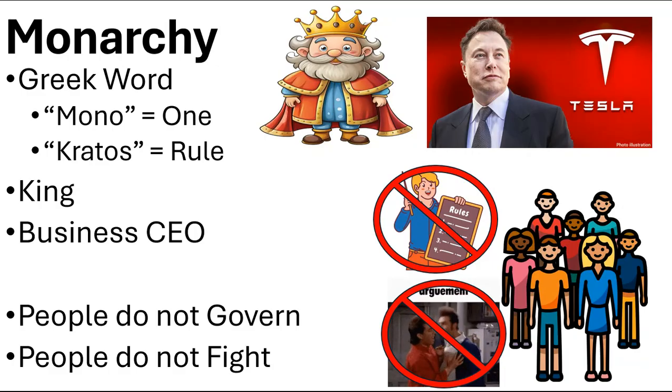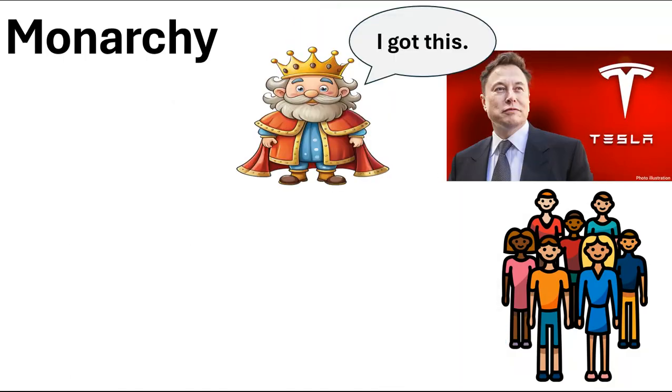Wait a second, we're not going to fight with each other? I don't have to fight with my neighbor? We're not flaming each other on social media? Not in a monarchy, because most of the stuff that you fight about is the decisions and directions of the country, and in a monarchy, you don't get to make those decisions. You don't have any say in that. And if you have no say, and you don't vote, then you don't fight. Let's go further into this.